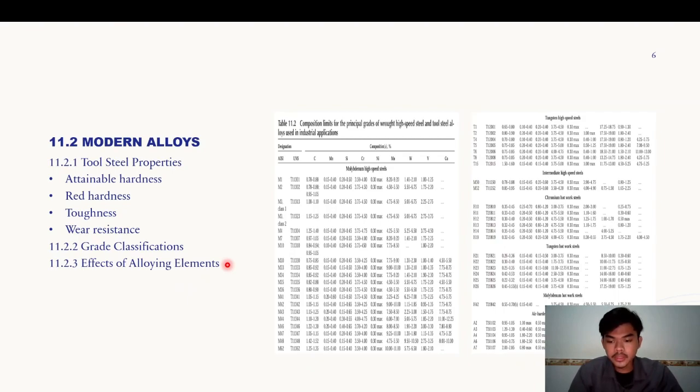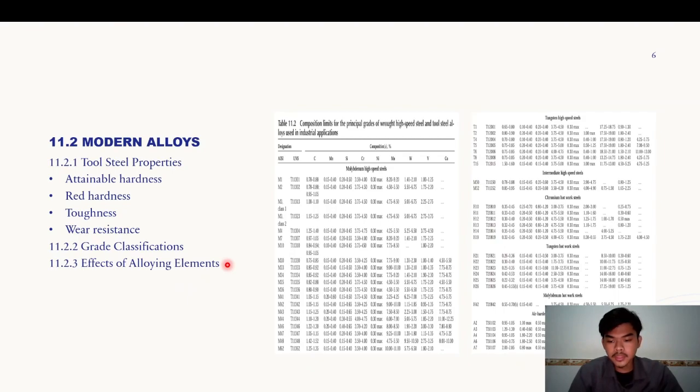All types, whether molybdenum or tungsten, contain approximately 4% of chromium, while the carbon and vanadium contents among different grades vary considerably. As a general rule, as the vanadium content is increased, the carbon content must also be increased to allow the formation of vanadium carbides.